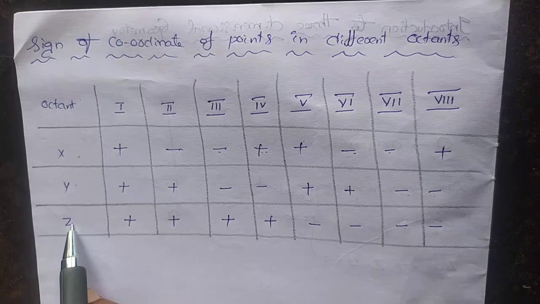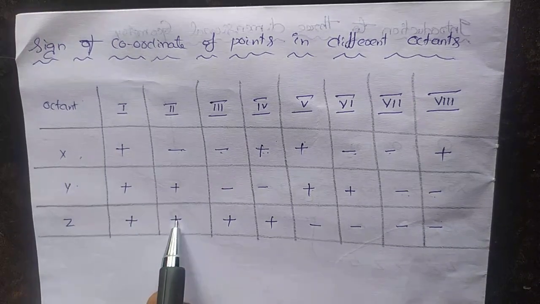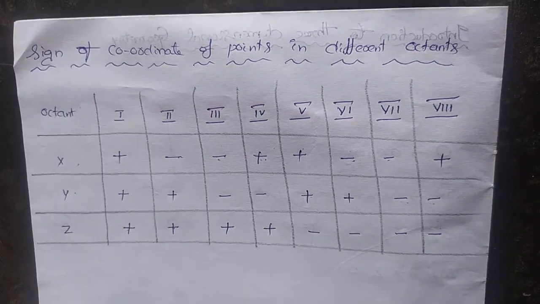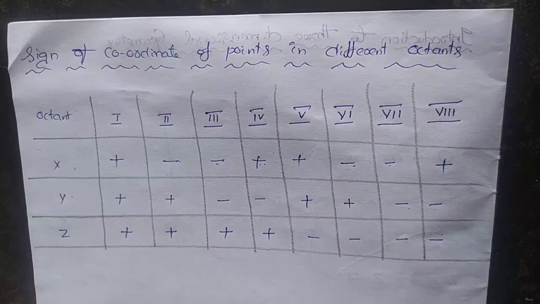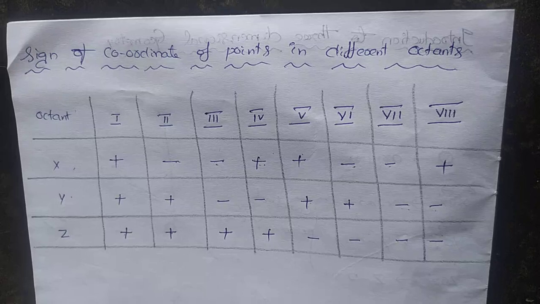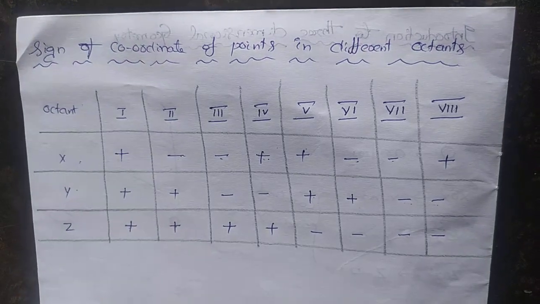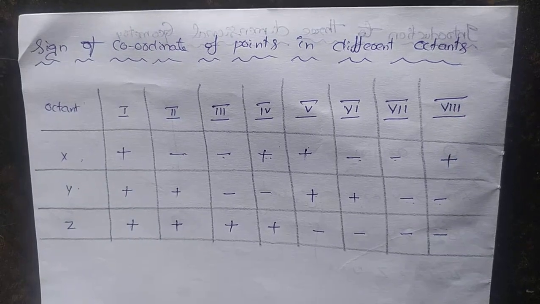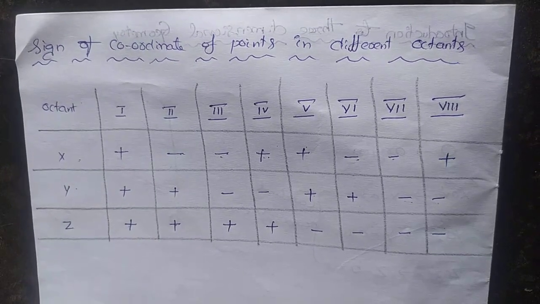Similarly the z coordinate: 4 plus, 1 2 3 4, remaining 4 minus. So this table is important to solve the problems. Understand? Don't worry, I will give you the notes in PDF format.